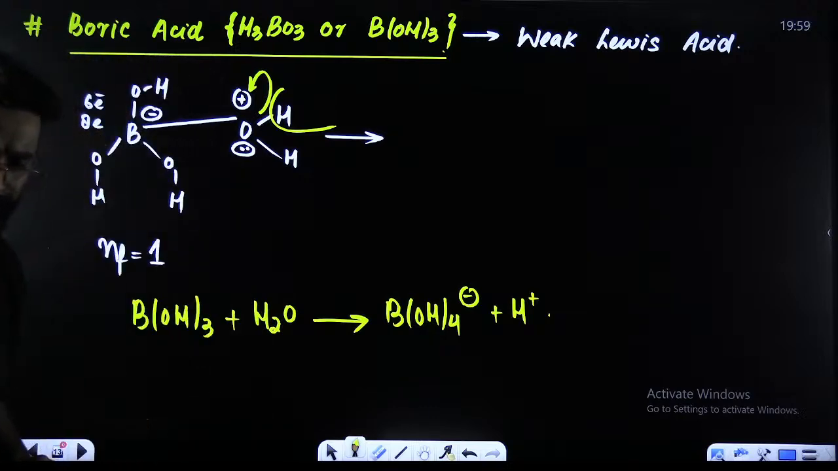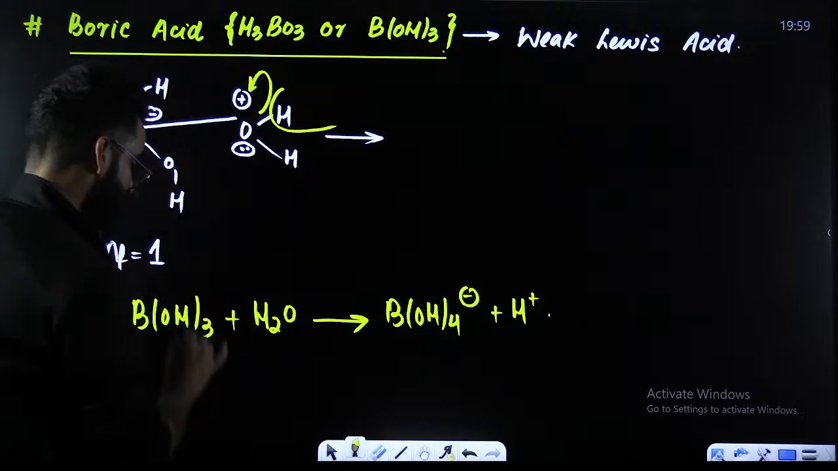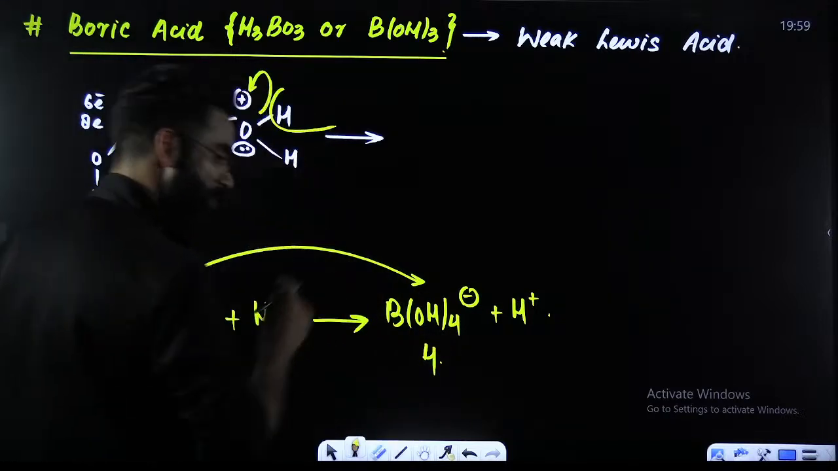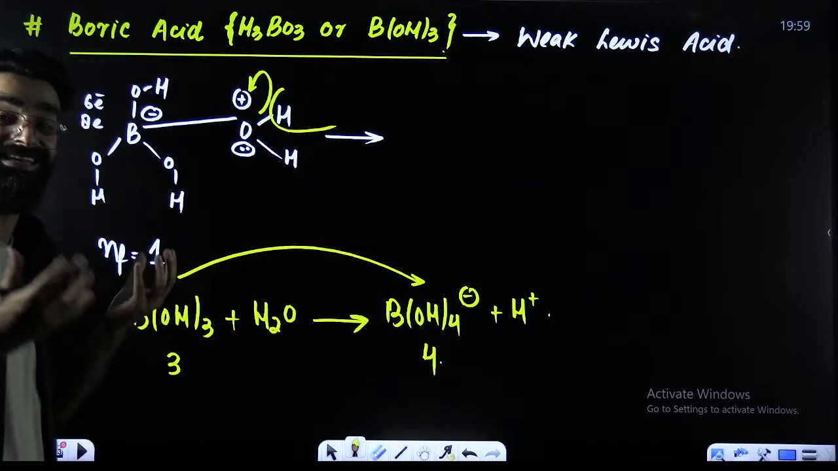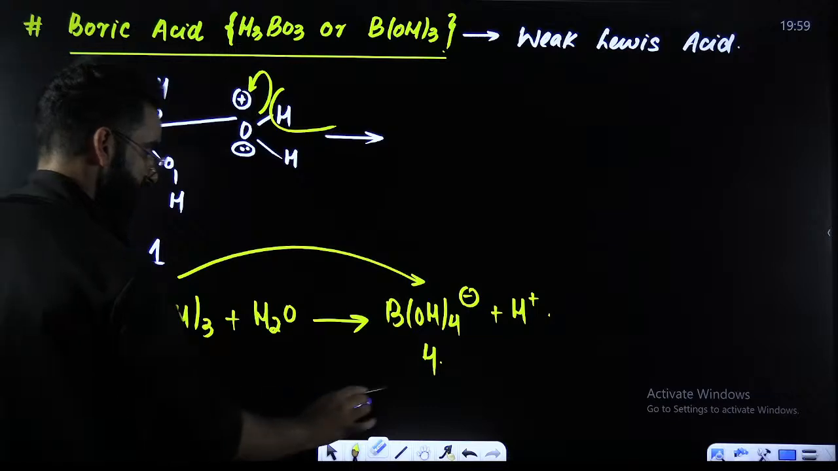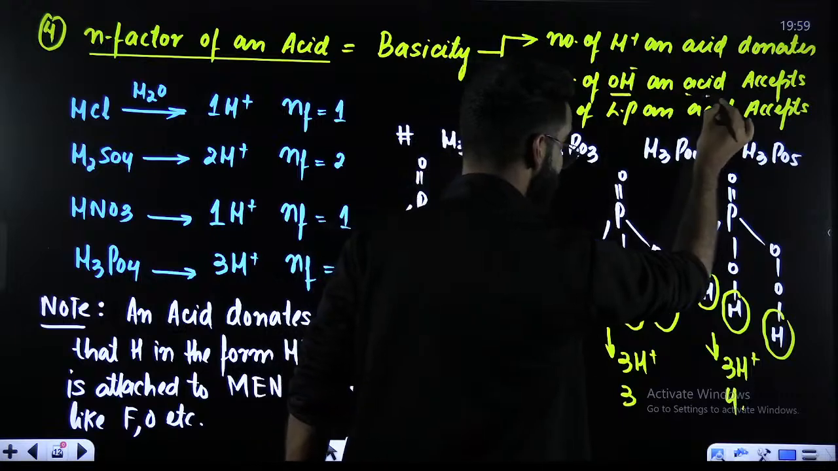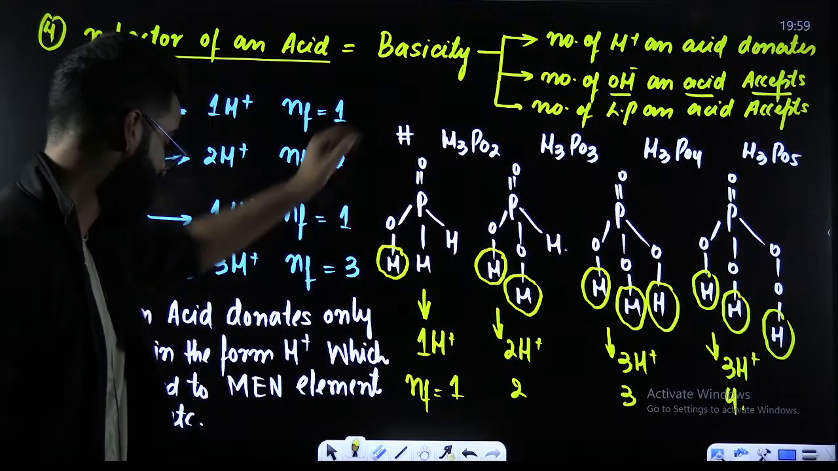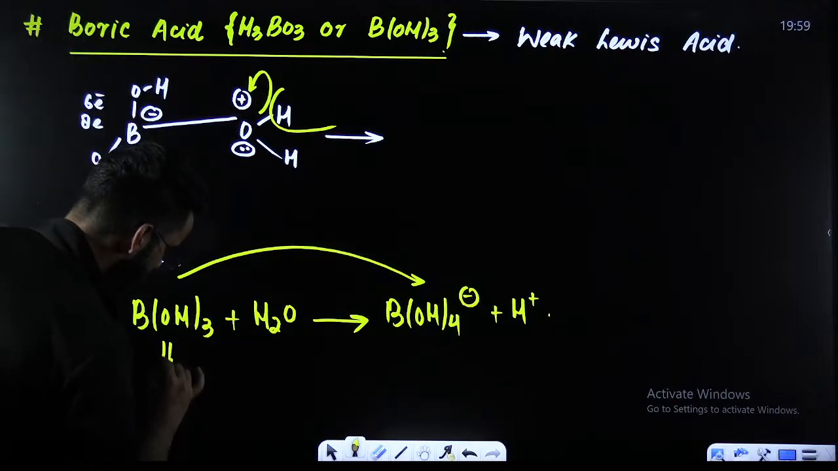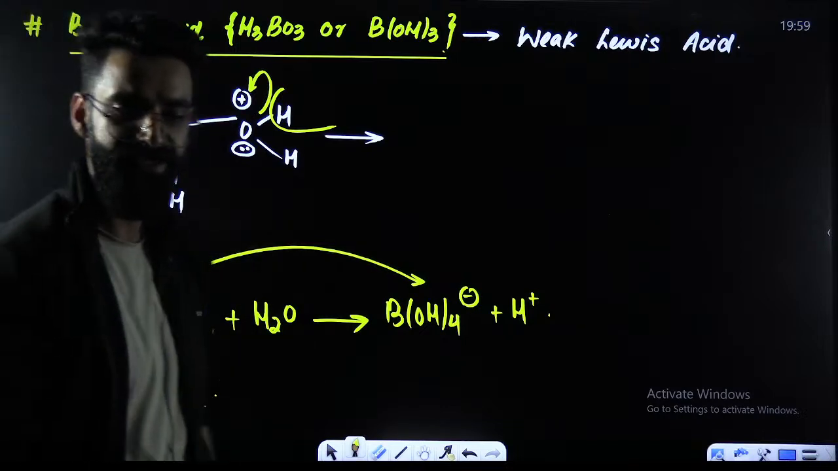Now tell me one thing. How many OHs were there in the beginning? There were 3 OHs. Now when you introduce this boric acid into water, it has 4 OHs. So can I say this boric acid has accepted one OH negative? Yes. And the number of OH negatives that an acid accepts defines the basicity of the acid, which I'll be calling the n factor of the acid. So the n factor of this boric acid looks like 3, but it's not 3, it is 1. Got it?